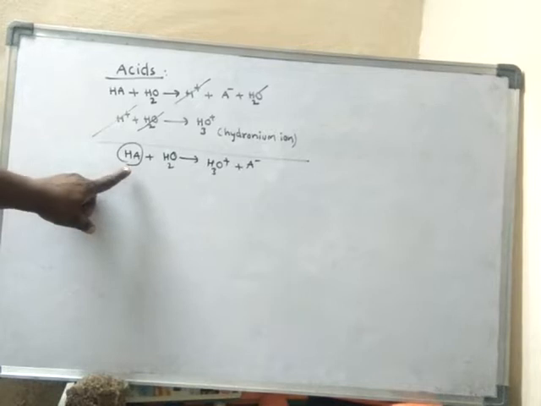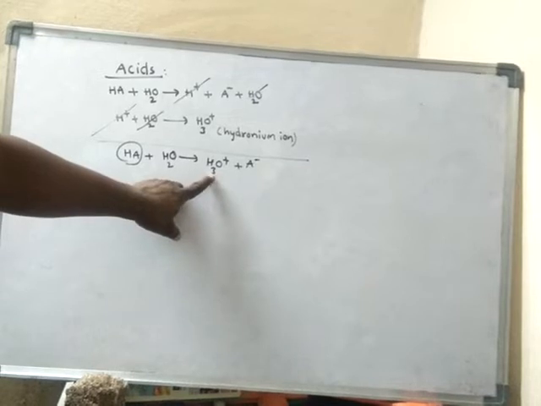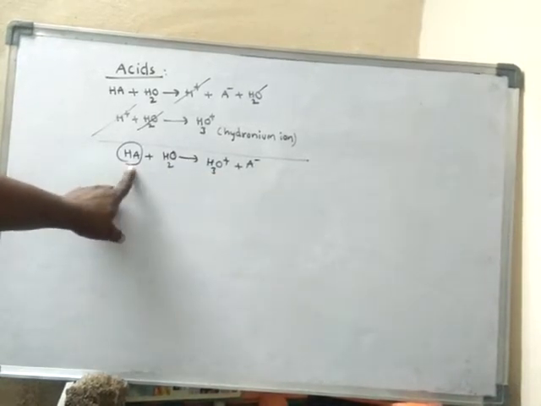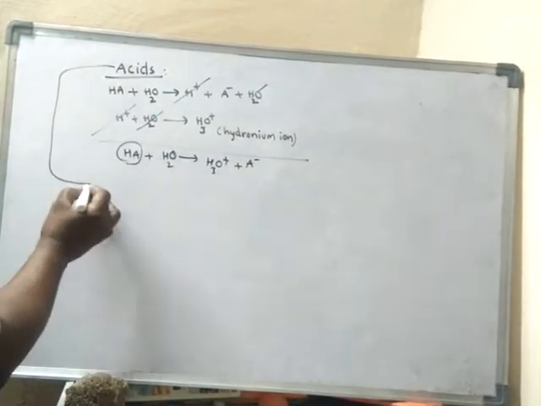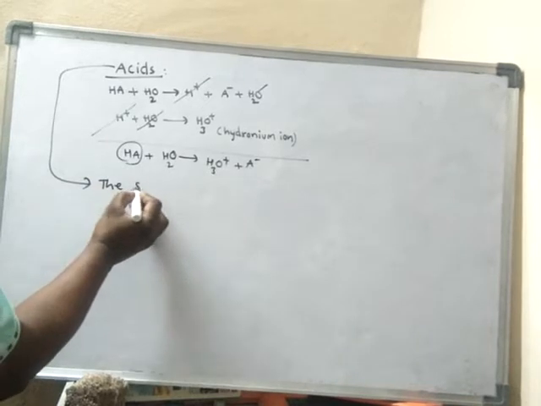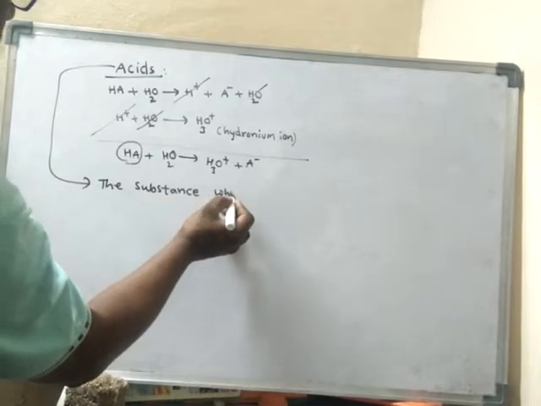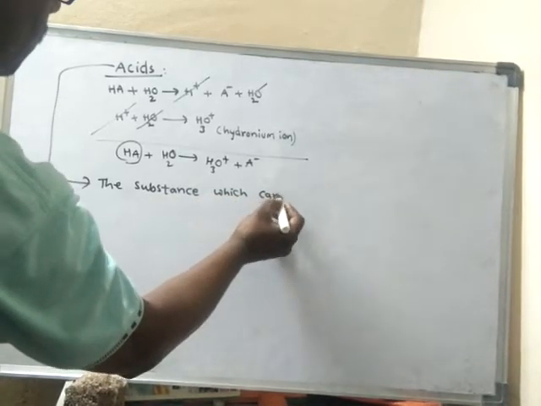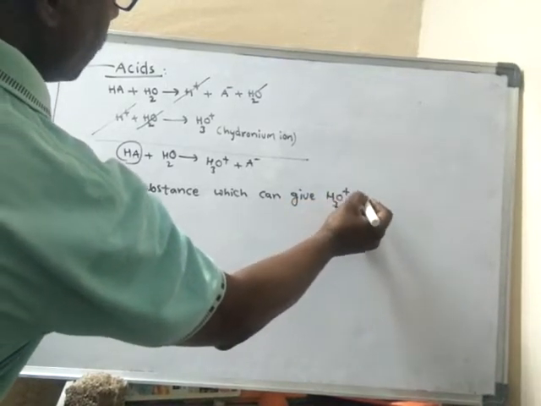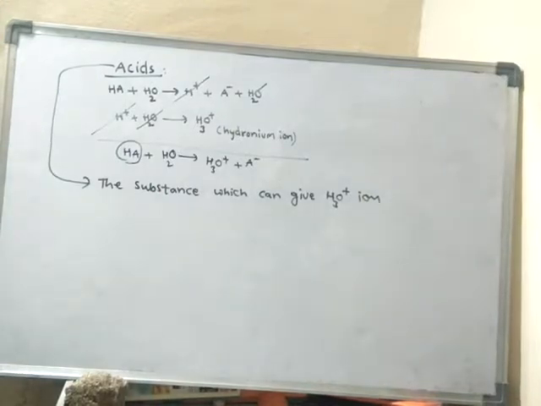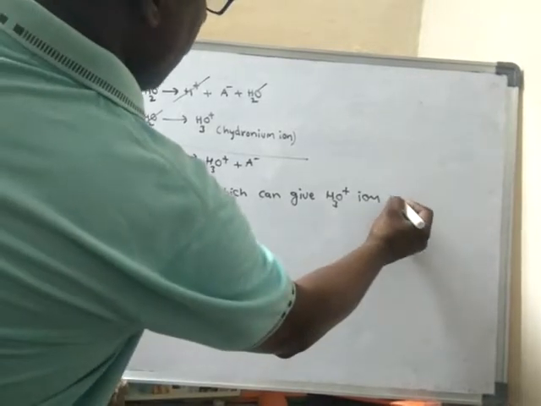So, as an acid can produce H3O+ ion, the hydronium ion, in water, acid can be defined like this. Acids are the substances which can give H3O+ ion in water.